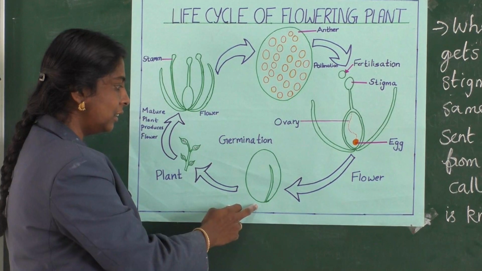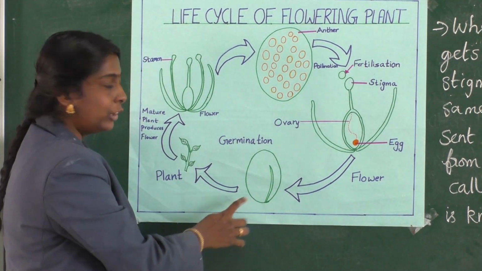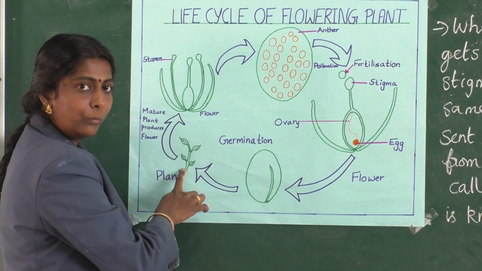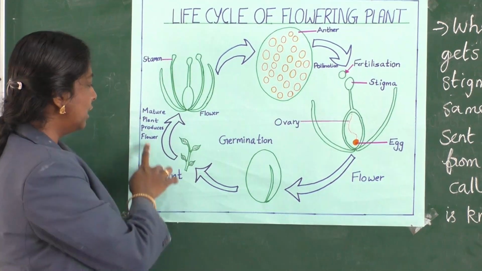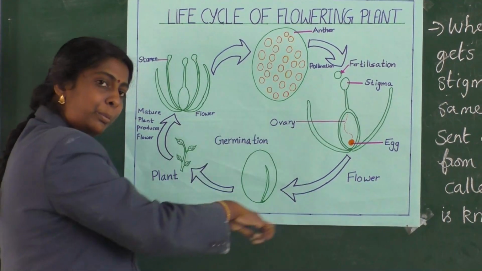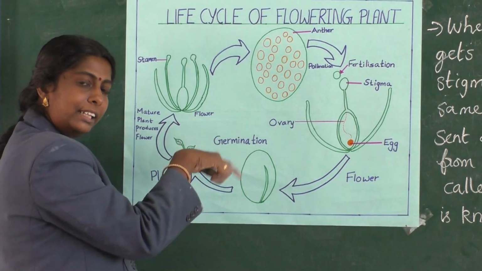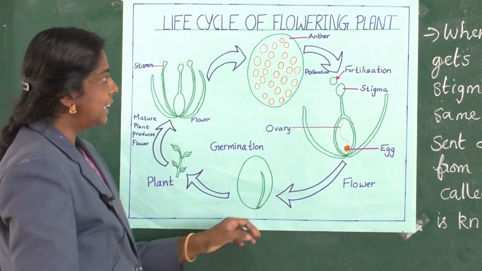This is the flower. And now germination starts. A young plantlet grows to a mature plant. That is about germination. So the mature plant produces a flower again, which again has the potential to reproduce an entire life cycle, an entire plant. Can you all understand? Same thing.